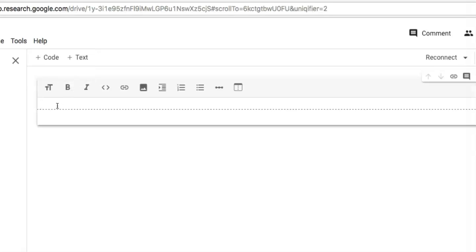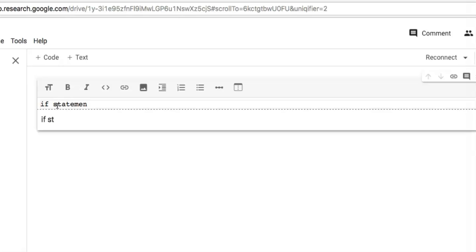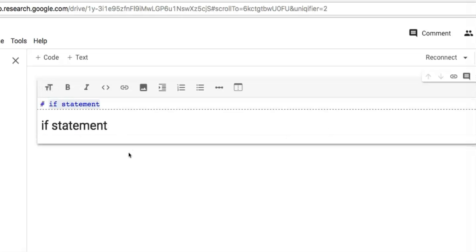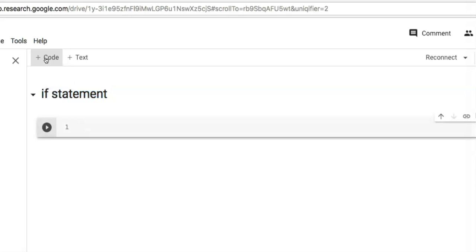So first take a text cell to make a heading right here, if statement. Click here, then you will get the heading if statement. Now take a code cell and start writing program for if statement.